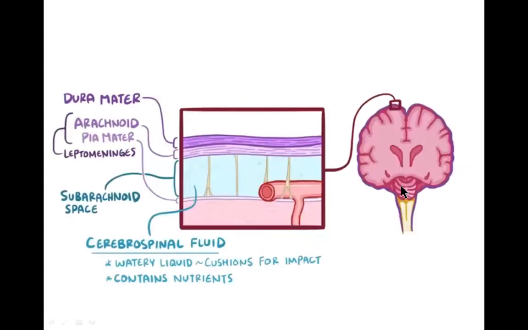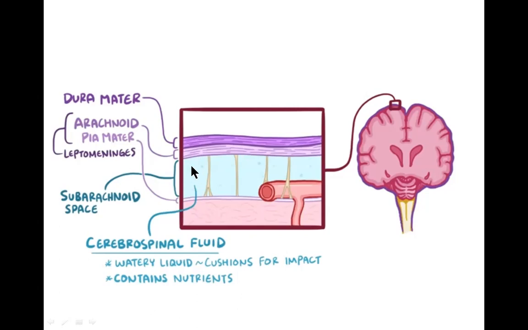So we'll just see the layers of the brain, how it is made up. The outermost layer is called the dura mater, and the next, middle layer is called the arachnoid mater. The innermost layer is called the pia mater, that is the DAP: dura mater, arachnoid mater, and pia mater. Between the arachnoid mater and the pia mater, the layer that is present is called the subarachnoid space.